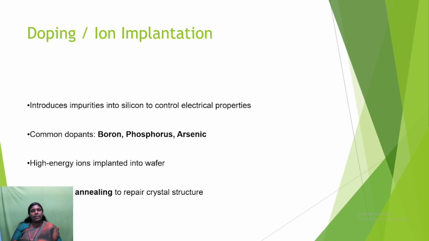Next we are going to see about doping or ion implantation. Doping is nothing but introducing impurities into silicon to control electrical properties. The name doping means adding impurities. The common dopants are boron, phosphorus, and arsenic. High energy ions are implanted into the wafer, followed by annealing to repair the crystal structure.